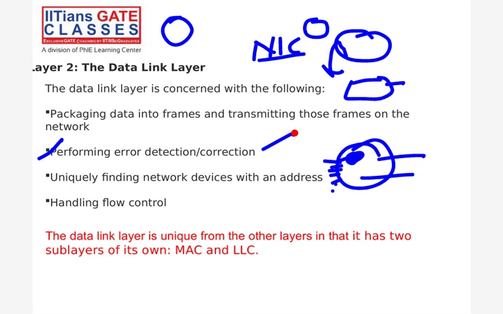Second, next point: uniquely find a network device within the address, right? See, now you know the network ID, but you don't know the physical address. What is the address? In the data link layer, each network interface card has a unique address, which is called a MAC address. Actually, the laptop doesn't have a MAC address; the network interface card has the MAC address, right?